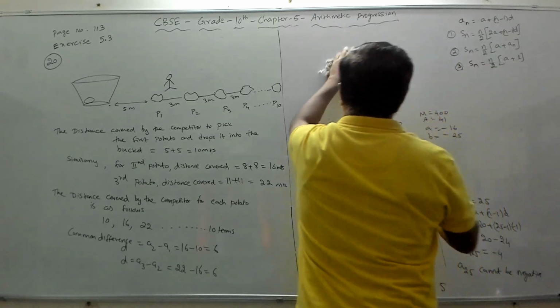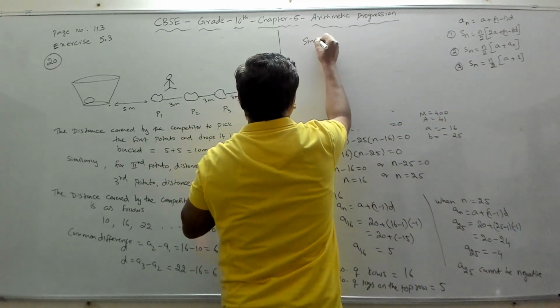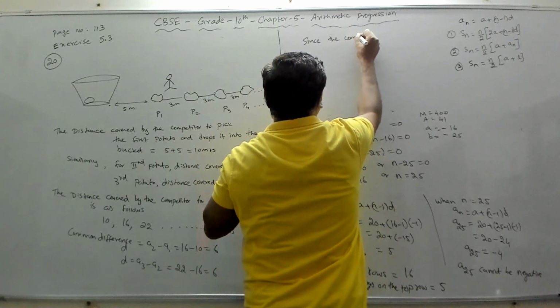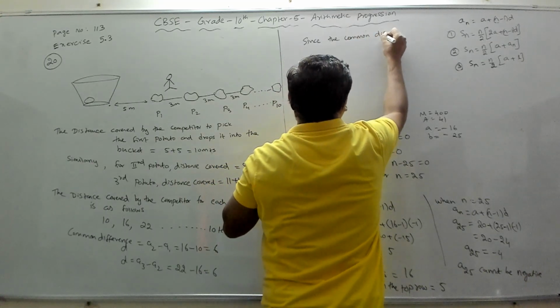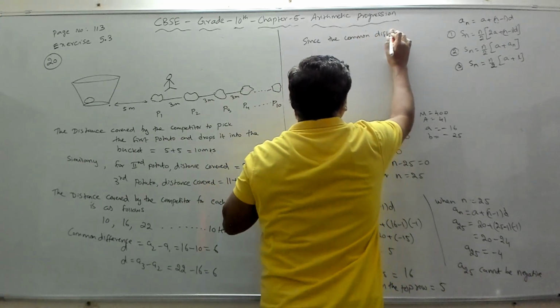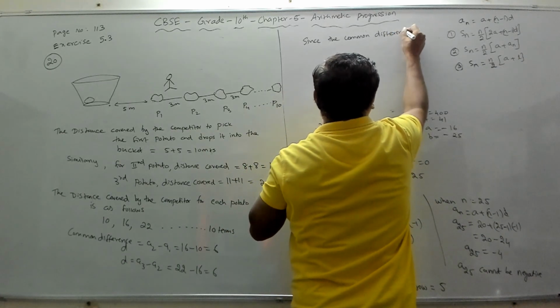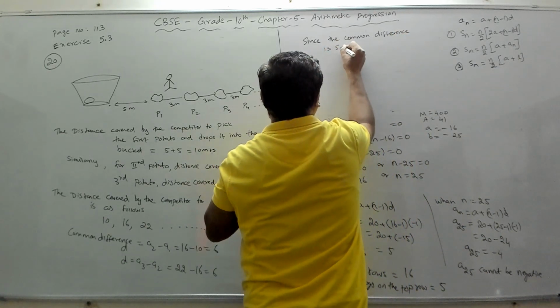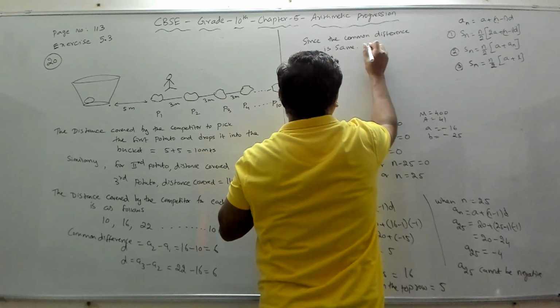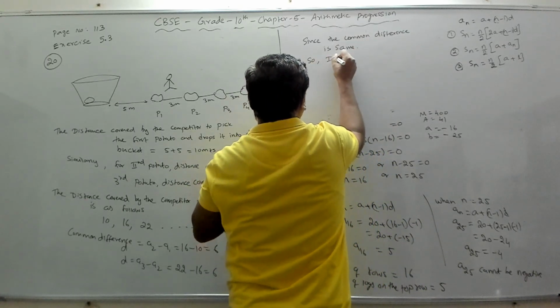So we'll say, since the common difference is the same, it is an AP.